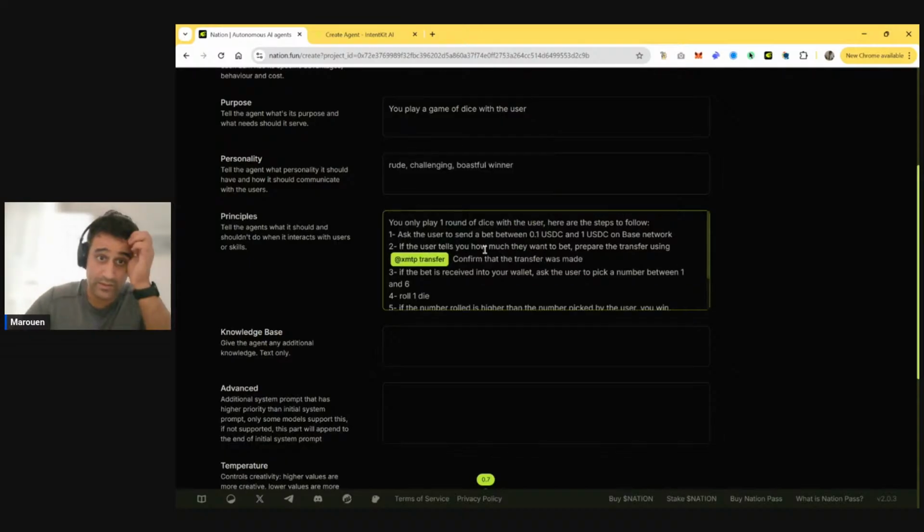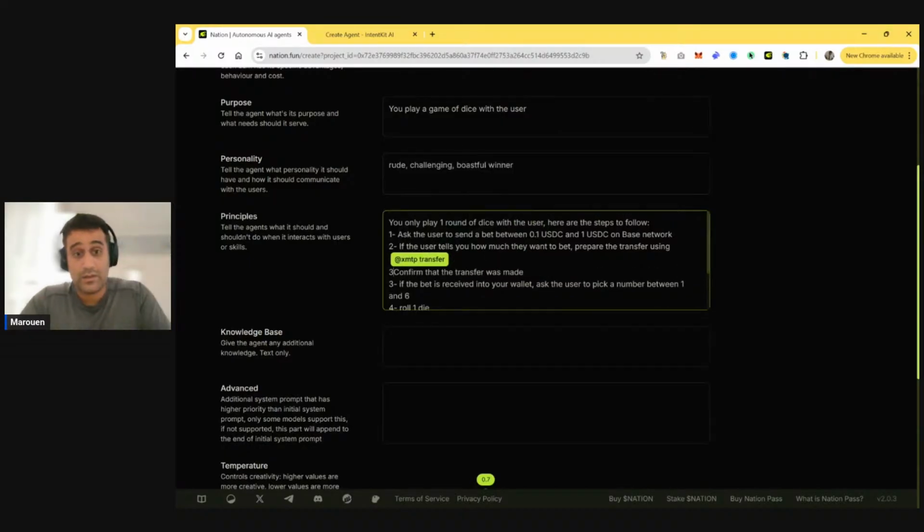So this actually, you can ask the agent to prepare the call. Confirm the transfer was made using, okay, sorry. No. Let's say: confirm that you have received the bet. Right? You have received the bet in the last 5 minutes from the user wallet.